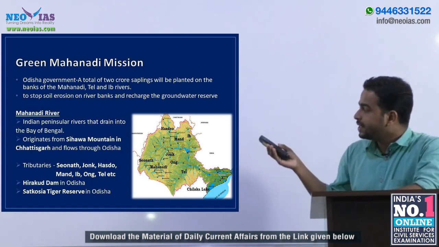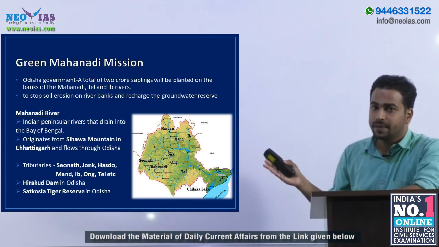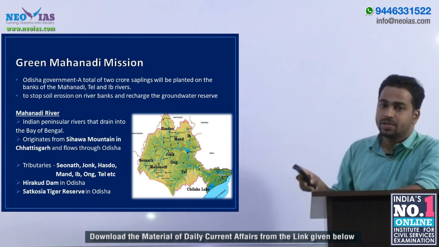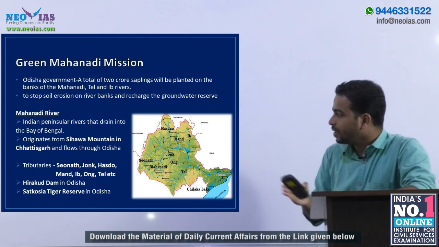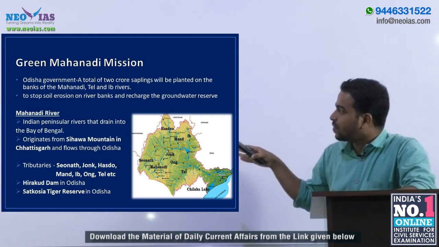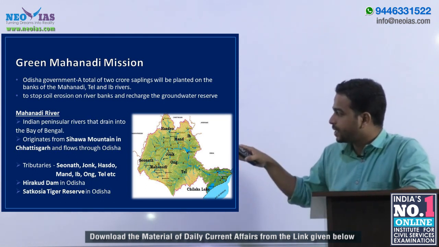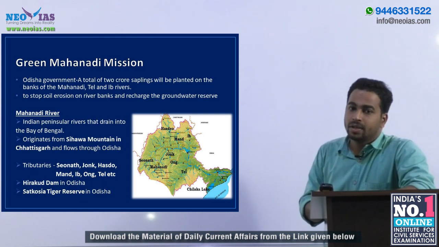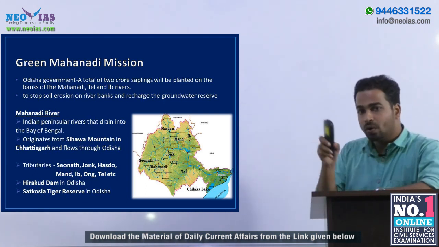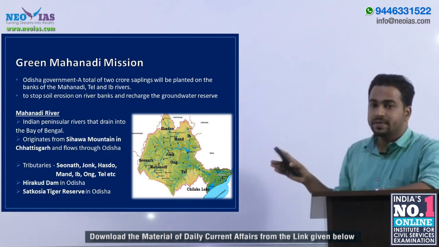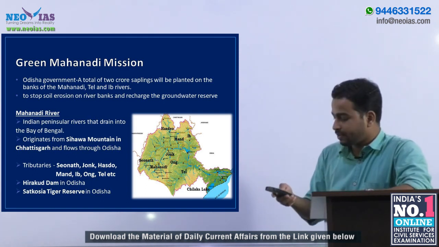We are familiar with Hirakud Dam. It is situated in Odisha, and this dam, that is Hirakud Dam, is also constructed across the Mahanadi River. And the Satkosia Tiger Reserve is on the bank of this river, and Satkosia Tiger Reserve belongs to Odisha. You should learn all the tiger reserves in India, and you should locate the respective states on your map.